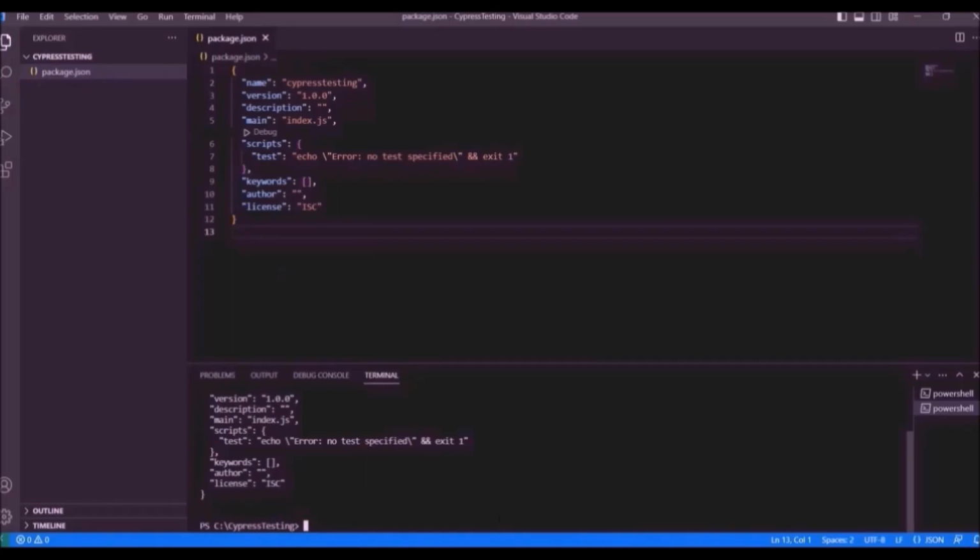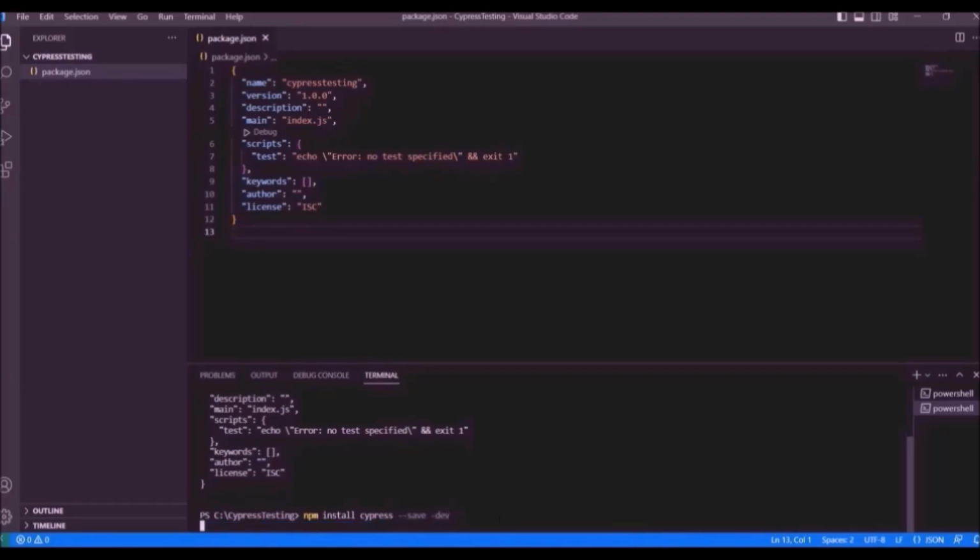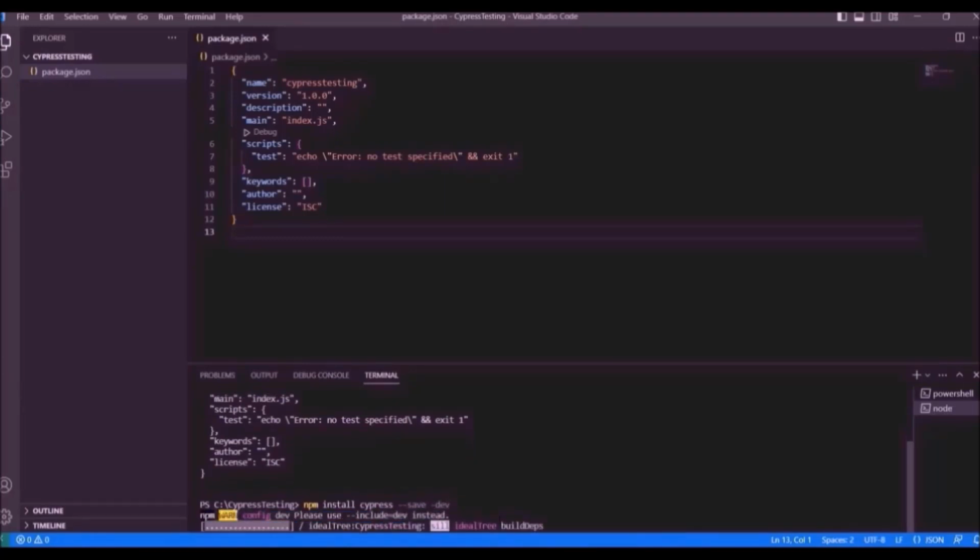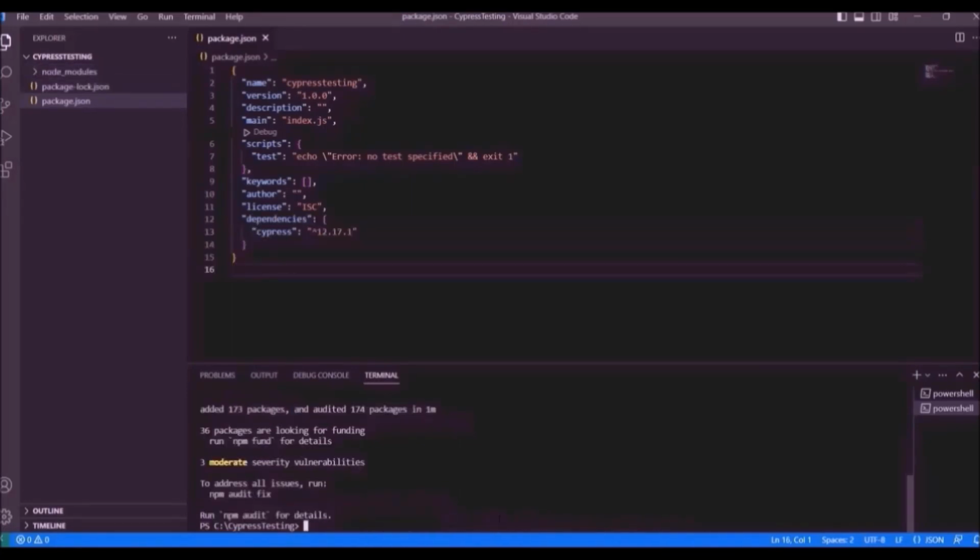Now let's run the Cypress install command. npm install cypress --save-dev. Click enter. The installation of Cypress is complete. You can see a new folder has been added.